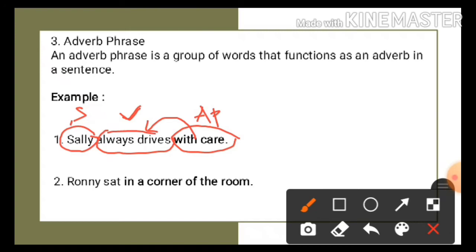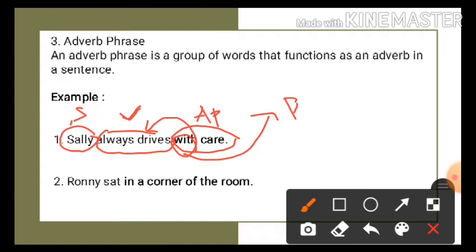But you see that this phrase starts with the word with. With, as we know, is a preposition here. So with care can also be a prepositional phrase because it has a preposition in the phrase.